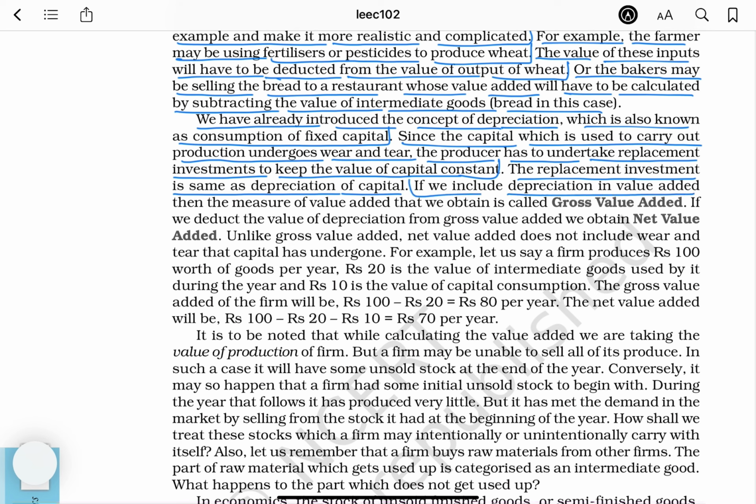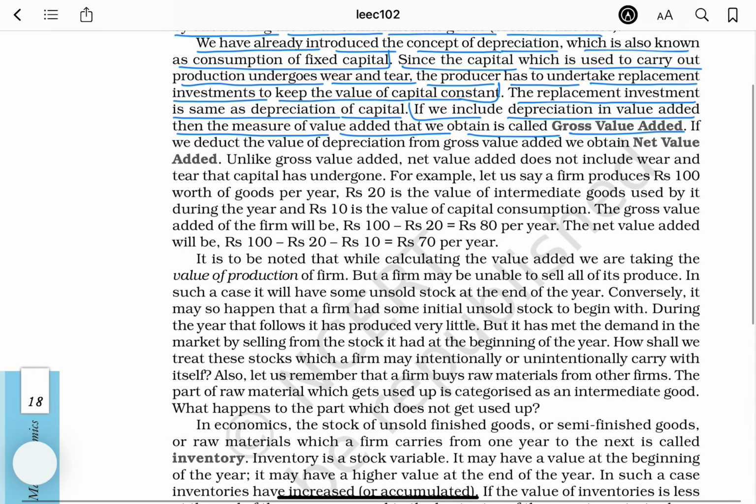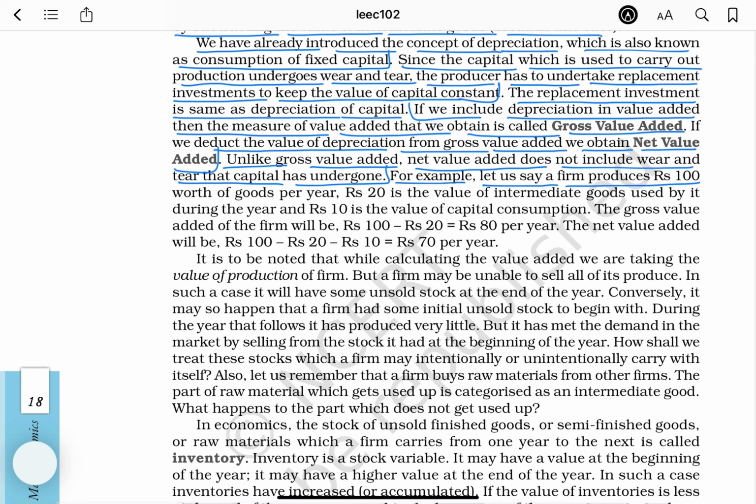If we include depreciation in value added, then the measure of value added that we obtain is called gross value added. If we deduct the value of depreciation from gross value added, we obtain net value added. Unlike gross value added, net value added does not include wear and tear that capital has undergone. For example, let us say a firm produces 100 rupees worth of goods per year.